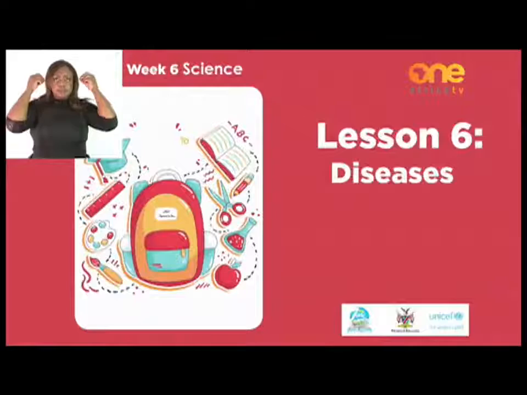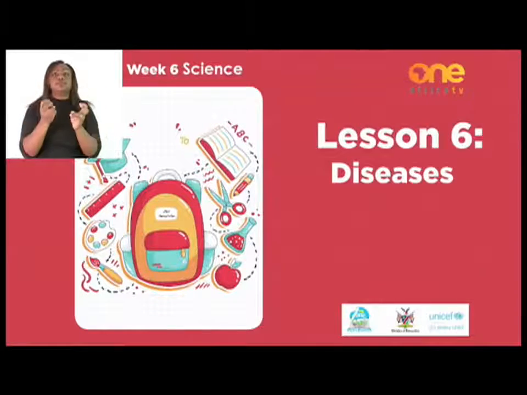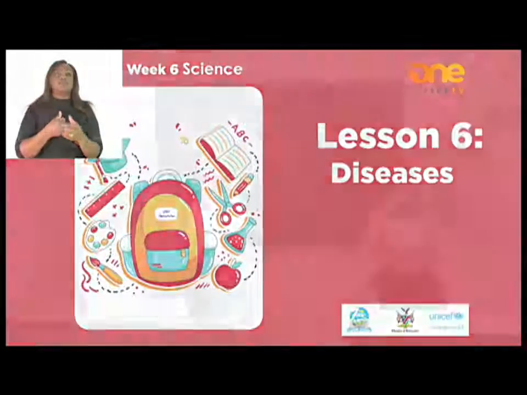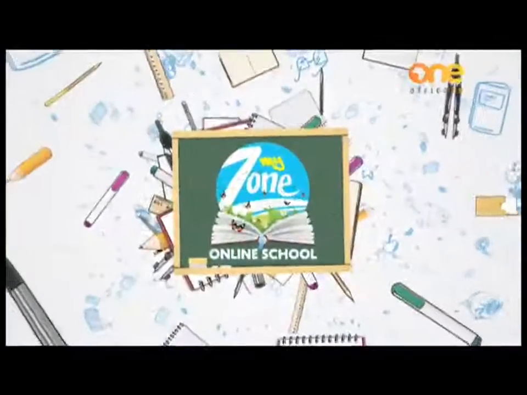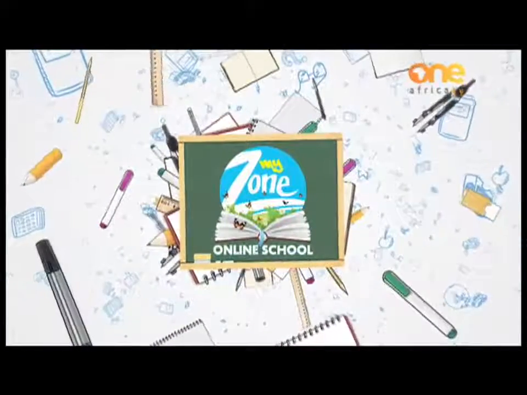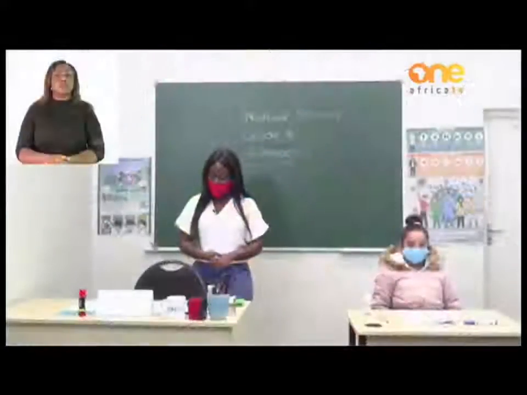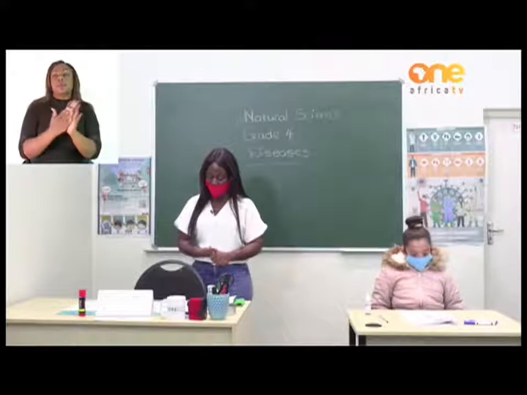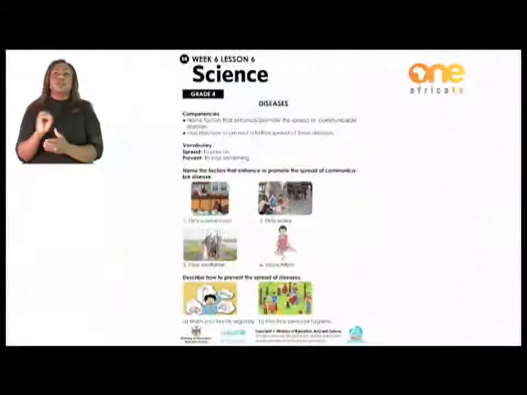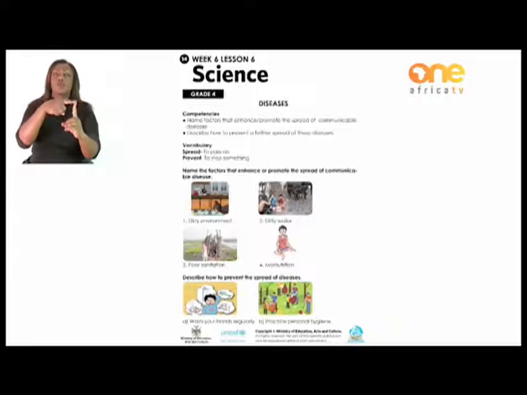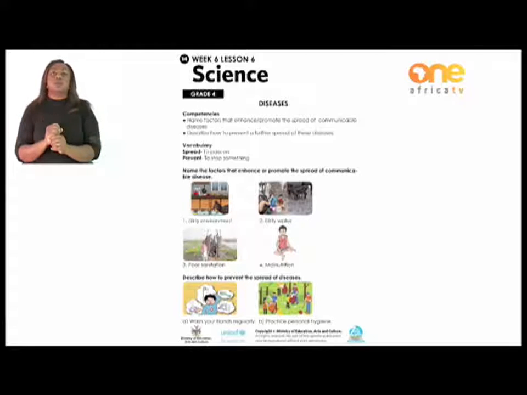Today's lesson will be discussing about diseases. Let's turn on page 14. Competencies. Name factors that enhance or promote the spread of communicable diseases. Describe how to prevent a further spread of these diseases.